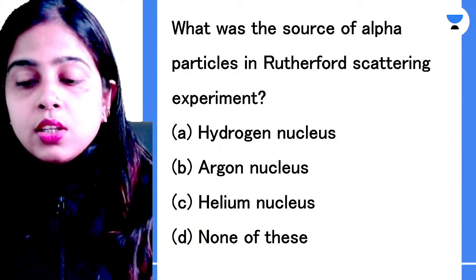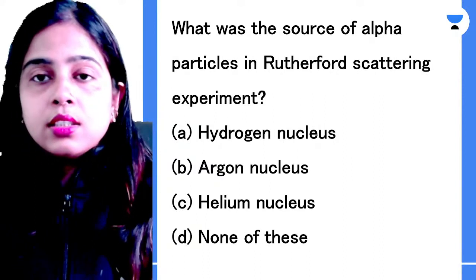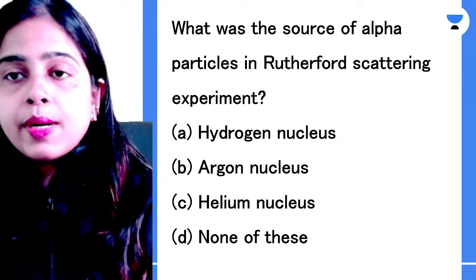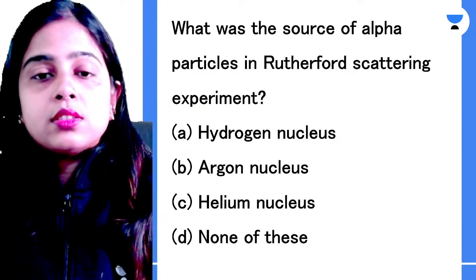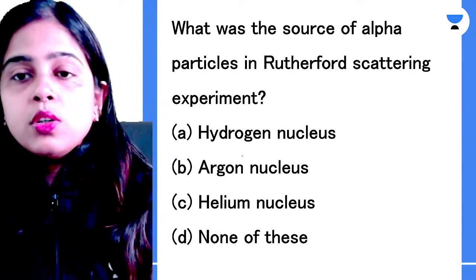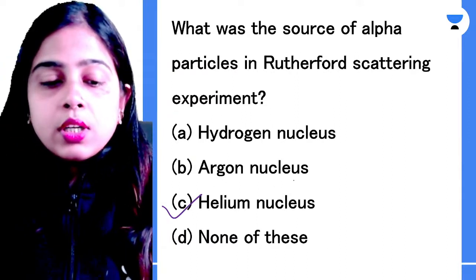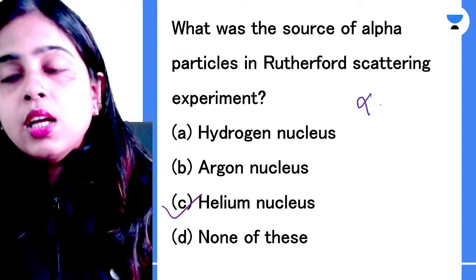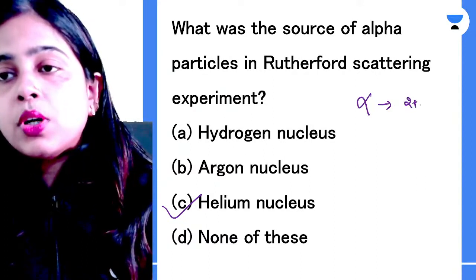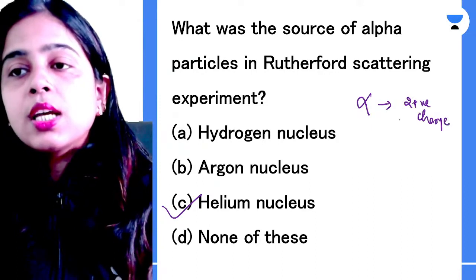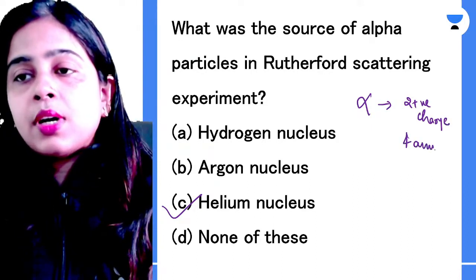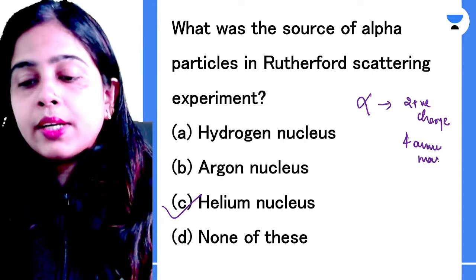So try to answer it. What was the source of alpha particles in the Rutherford scattering experiment? Of course it was the helium nucleus, because an alpha particle has two positive charges, doubly charged, and 4 AMU as the mass.